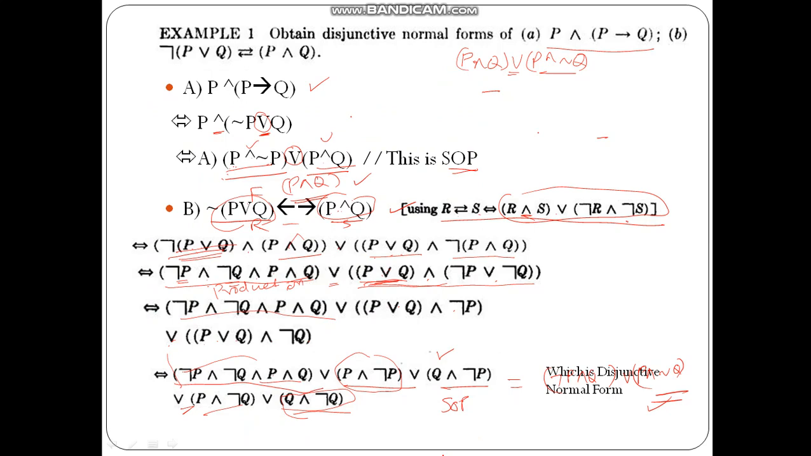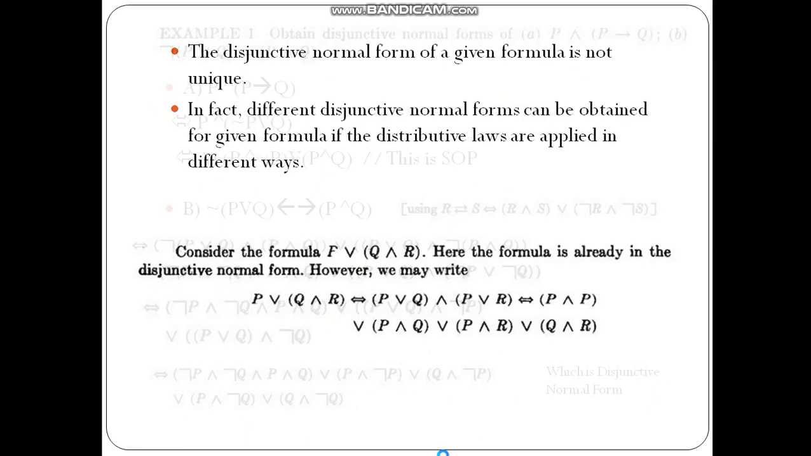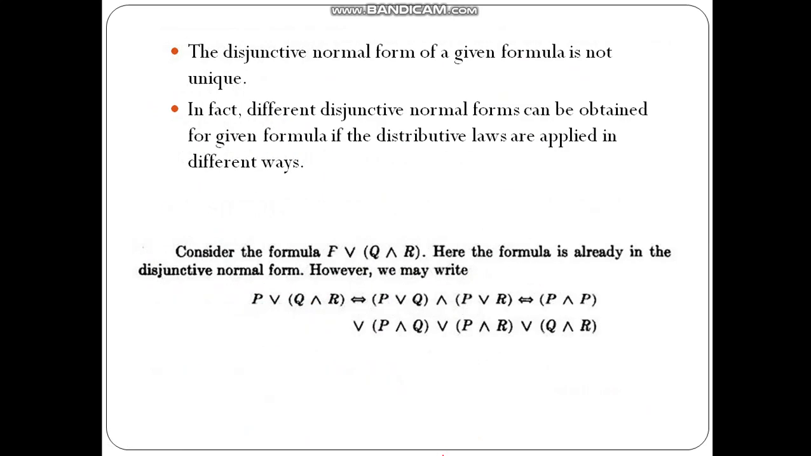So dear friends, let us move ahead and let us discuss some more concepts related to the disjunctive normal form. As I told, the disjunctive normal form for a given formula is not unique. There can be multiple disjunctive normal forms. In fact, different disjunctive normal forms can be obtained for a given formula if the distributive law is applied in different ways. Okay, and all of them are going to be equivalent to each other. For example, for this example, P or (Q and R).